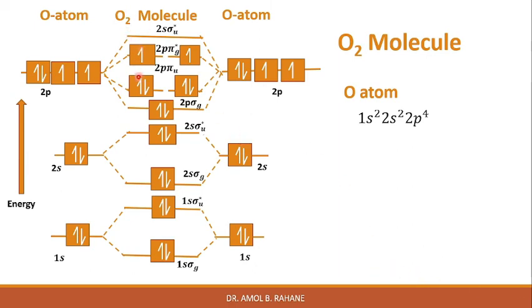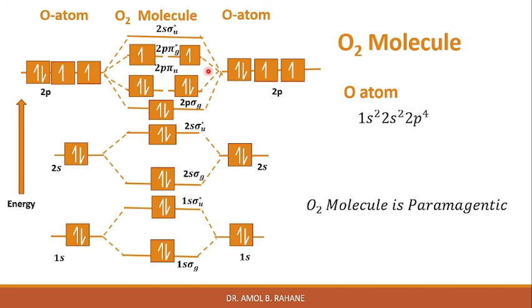Therefore O2 is a molecule containing unpaired electrons, and this structural characteristic gives the O2 molecule paramagnetic behavior. So the O2 molecule is paramagnetic because of the presence of these two unpaired electrons, which is explained on the basis of molecular orbital theory.